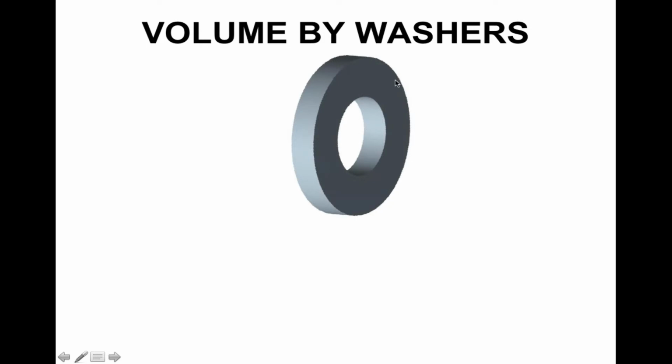So you'll see that we have a big circle and a little circle inside of it. Typically, if you wanted to find the area of the shaded part without the hole, you would find the area of the big circle and find the area of the small circle and then subtract the small circle away from the big circle. This part right here is our change of x, just like before. The thickness of the washer or the cylinder is your dx, because you're going to have infinitely many of them.